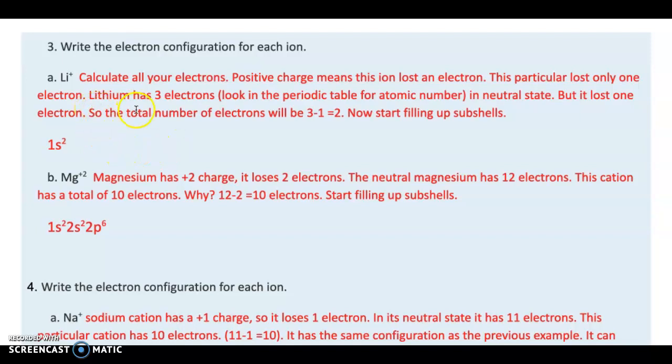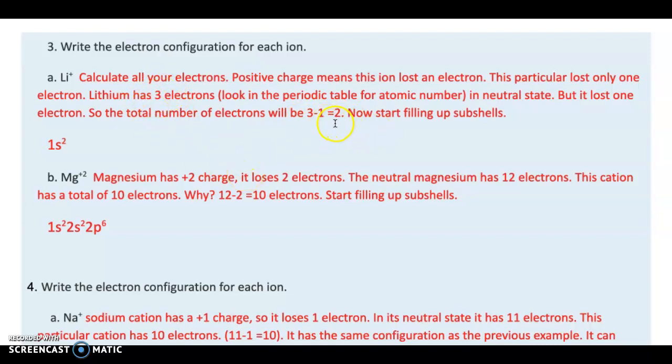For example, lithium has 3 electrons because its atomic number is 3. Over here it has a positive charge, +1, right? Therefore, it lost 1 electron. So you have to subtract 1 from its total number of electrons.